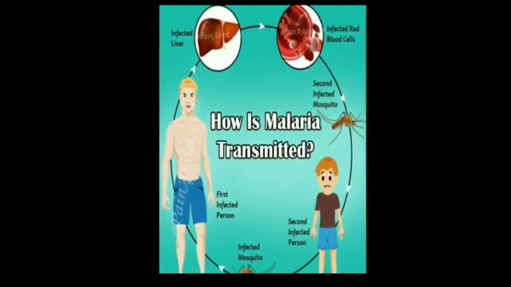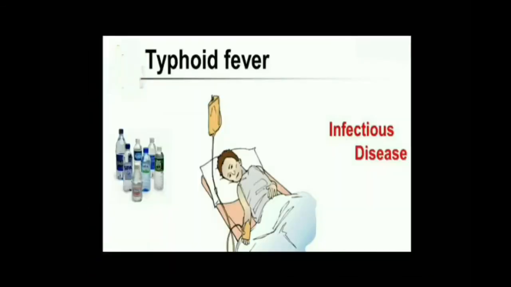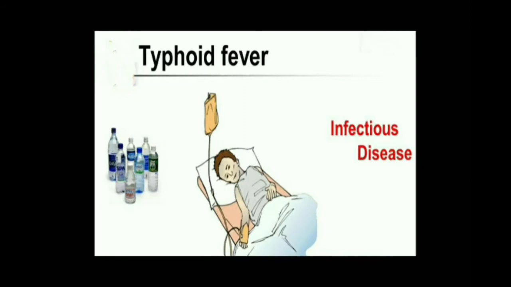Last but not the least, the sixth agent is carriers. In this, a healthy person may carry germs of cholera and typhoid and be free from the disease. But if some other person comes in contact, they will get the disease. The other well-known example is AIDS, which is caused by the HIV virus. It is an incurable disease and even leads to death.